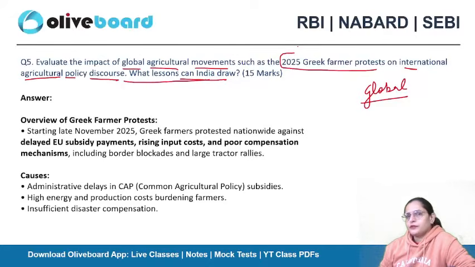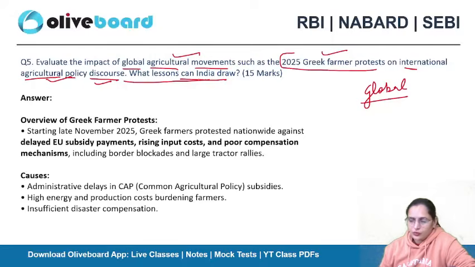If the situation in India does not improve, and farmers face the same challenges and do not get good income, and the mandi distresses the farmers, they will again fall into the trap of money lenders. Farmers will be frustrated one day and will start a movement again. So this question is about evaluating the impact of global agriculture movements like the 2025 Greek farmers' protest on international agricultural policy discourse, and what lessons India can draw from there.